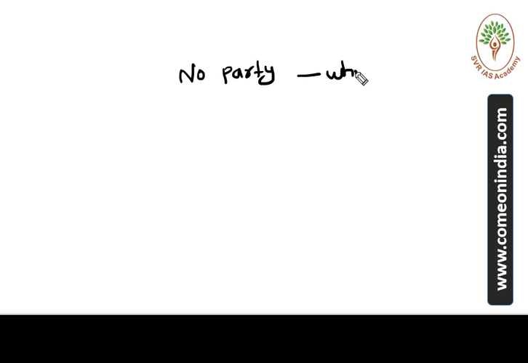No MP should vote against the party's ideology. This is called a whip. All parties issue whips in the state assemblies and parliament. But with respect to the presidential election, no party is allowed to issue a whip to garner votes for a particular candidate.